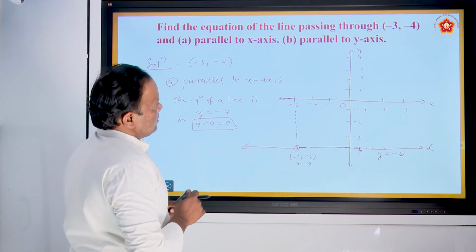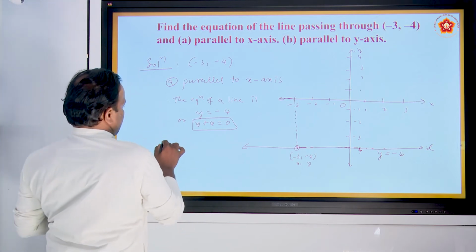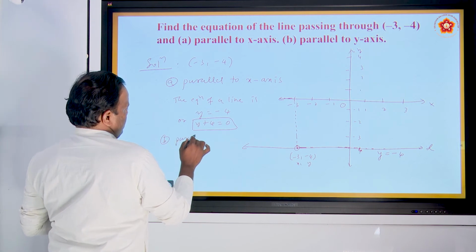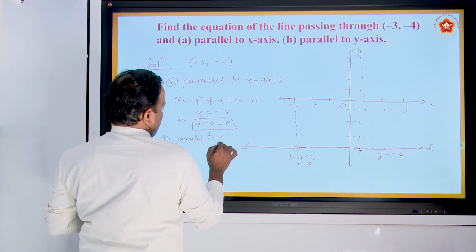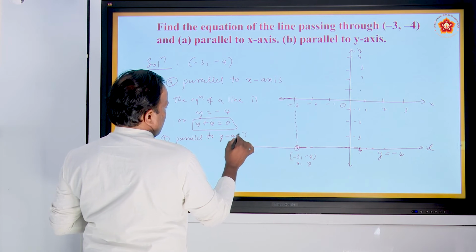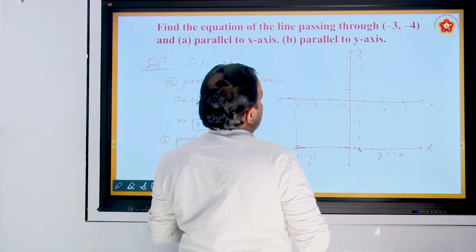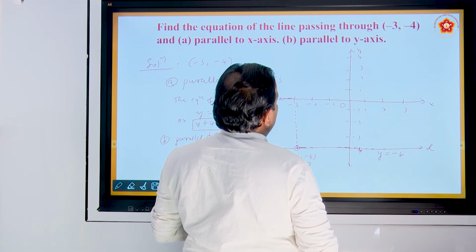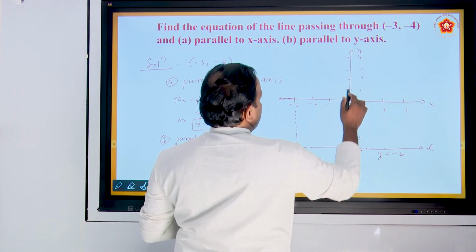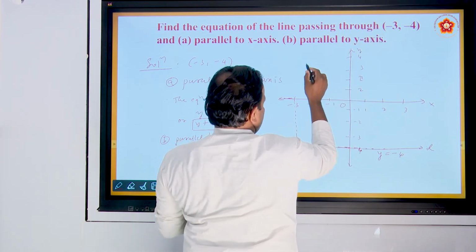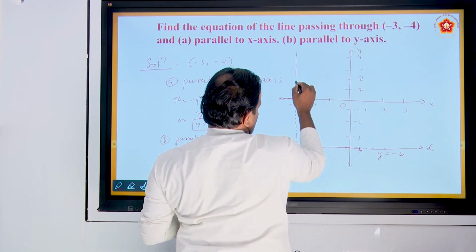Okay. So next, second one is B, parallel to y axis. See, if the line is parallel to y axis, draw the line like this.